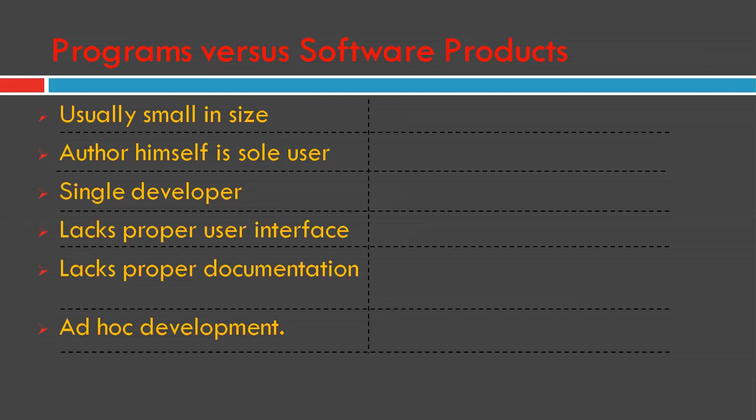Therefore, toy softwares usually lack good user interfaces and proper documentation.